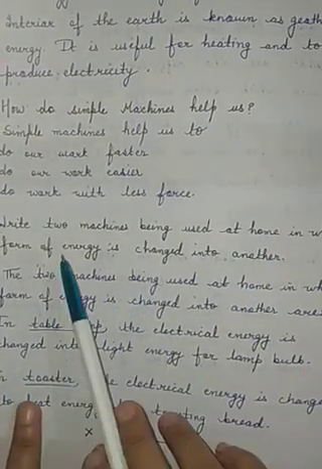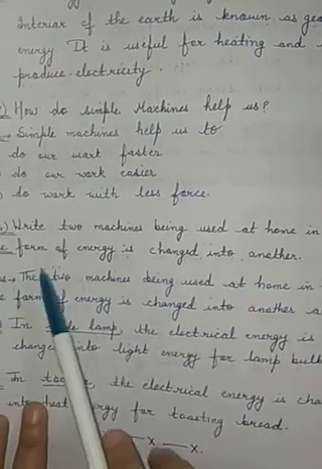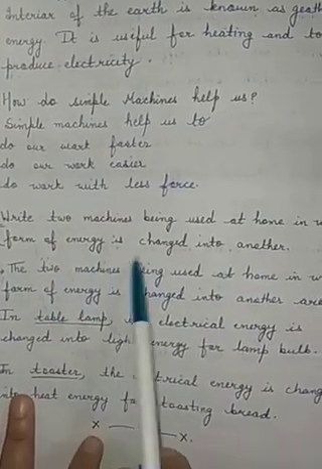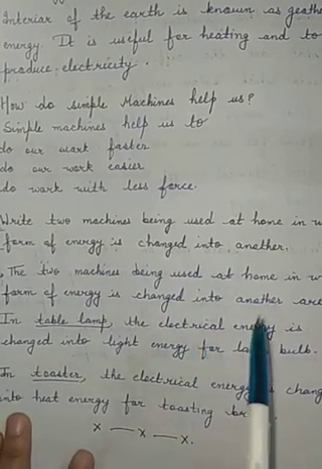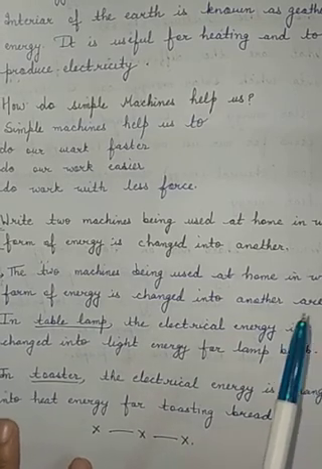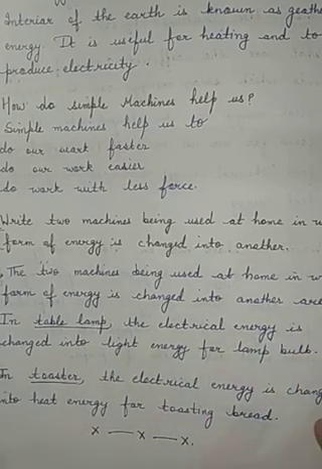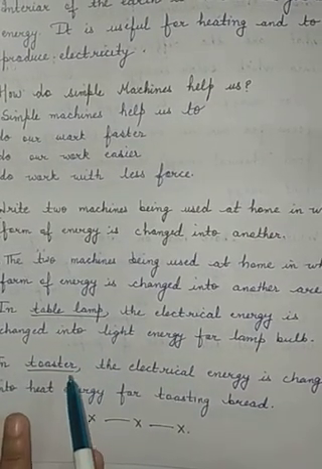The fifth question is, write two machines being used at home in which one form of energy is changed into another. So you have to write any two examples from your surroundings at home in which one type of energy is changing into another type of energy. I have written two very simple examples.